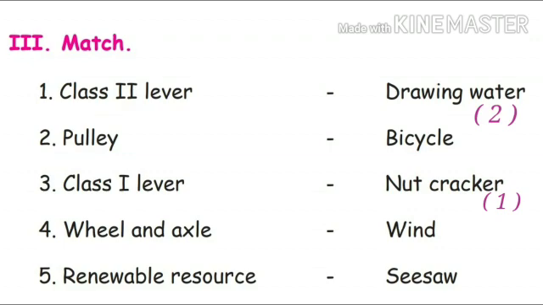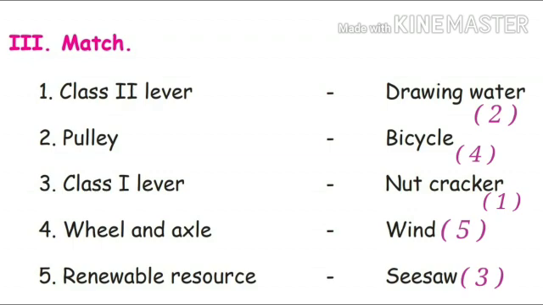Third one, class 1 lever. You may remember very well, I think. Class 1 lever, best example, seesaw. Fourth one, wheel and axle. Where can we see a wheel and axle? We can see it very easily in a bicycle. Fifth one, renewable resources. Wind: whenever we use wind again and again, we can get it.